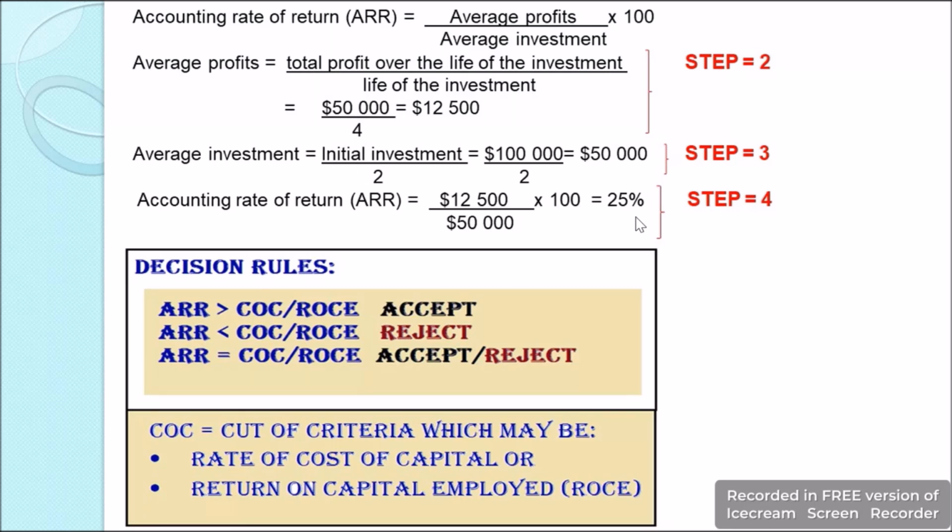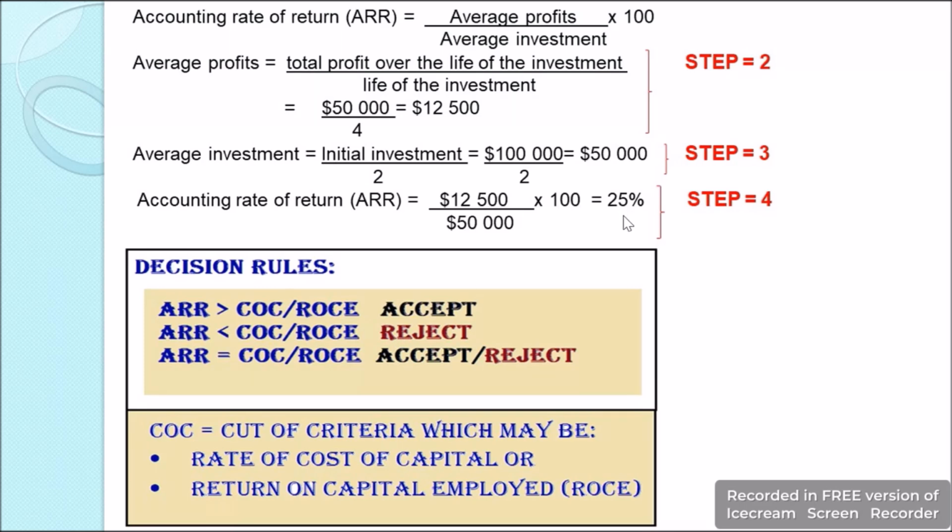Then we have the decision rules for ARR. These are the rules on the basis of which we will accept or reject the project. That is, if the ARR, that is the accounting rate of return, is greater than the cost of capital, which will be our cutoff criteria, or the ROC, that is return on capital employed, then we will accept it.